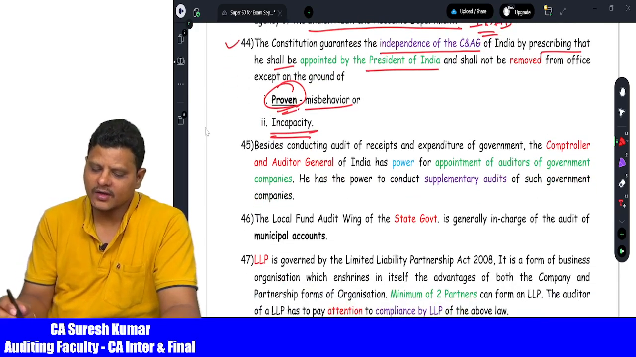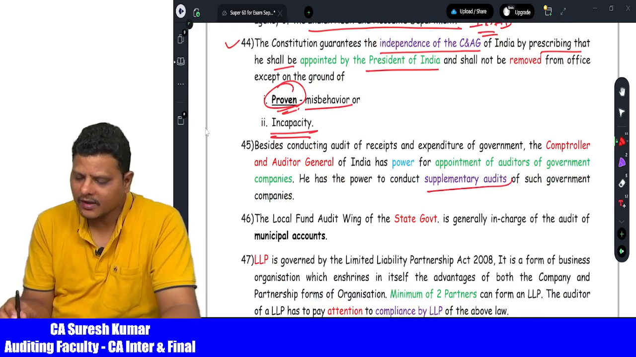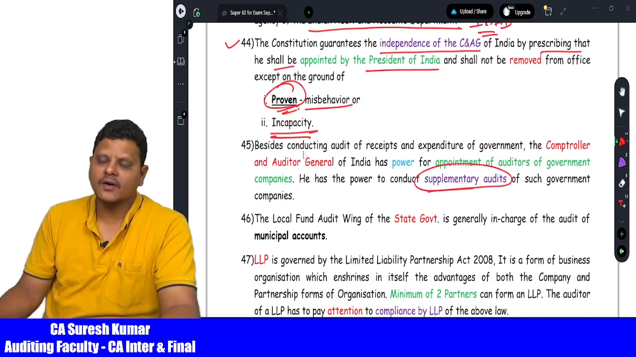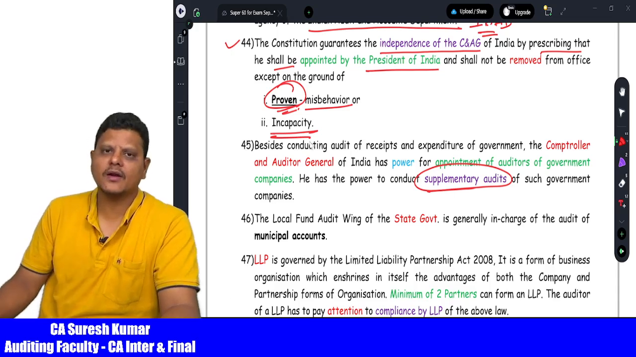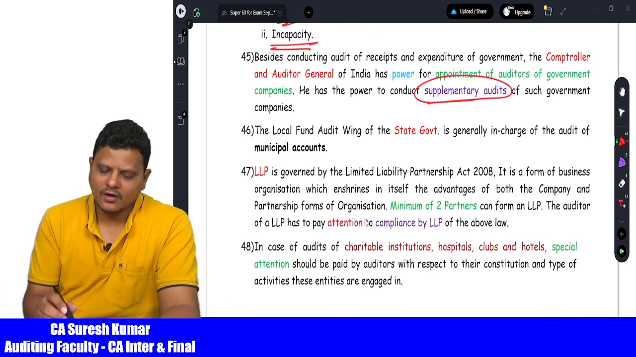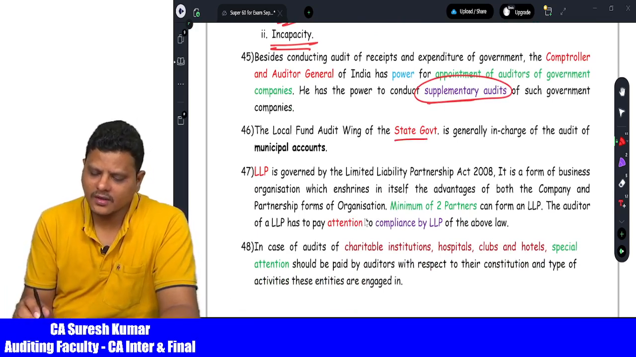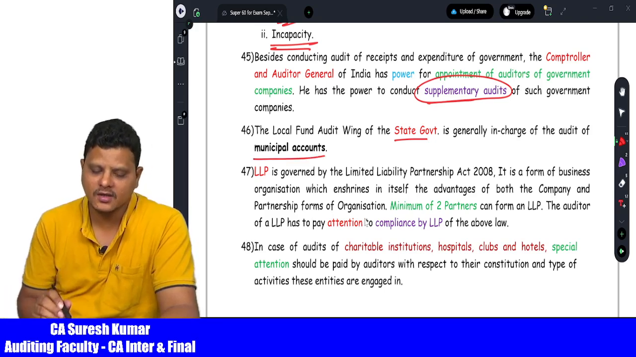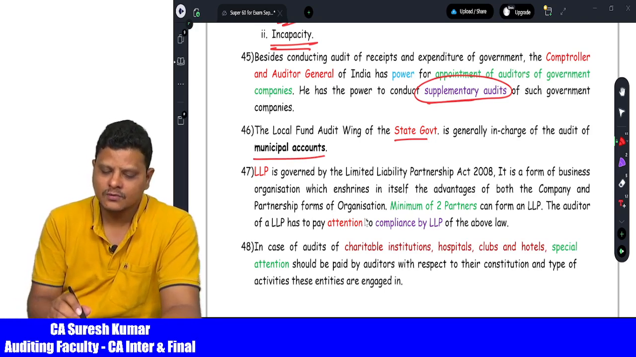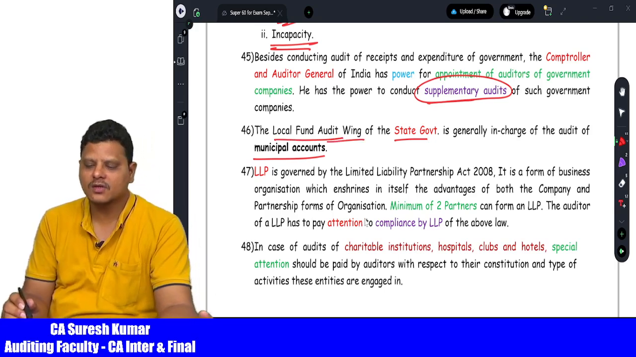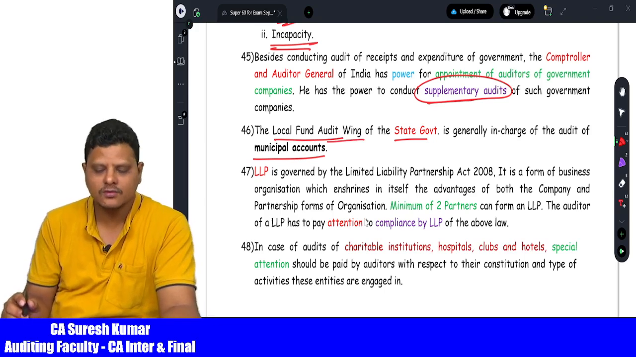Then the C&AG can also conduct the supplementary audit. One more key point for examination. They have the power to conduct the supplementary audit of government companies. Then the local fund audit wing of the state government is generally in charge of the audit of municipal accounts. So an MCQ based question may be tested here. Who is in charge of audit of municipal accounts? The local fund audit wing of the state government is in charge of the audit of municipal accounts.